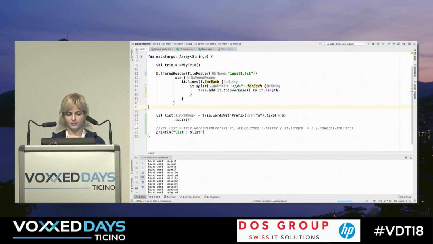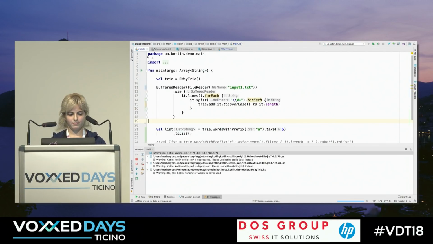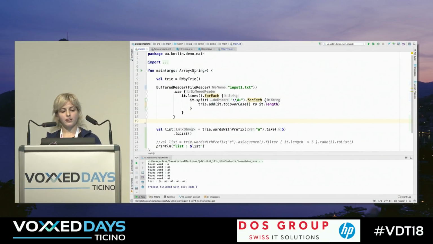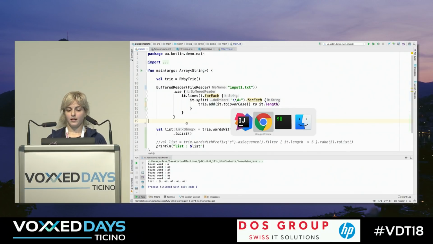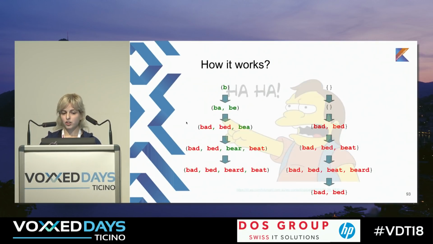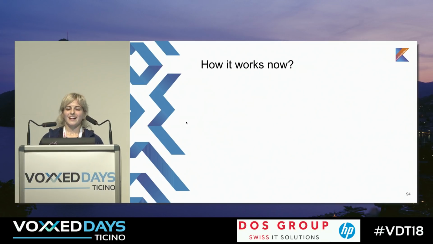And how it works. So now you can see that we find pretty few words. So it works lazily now. Let's return to our presentation and see how it works now.